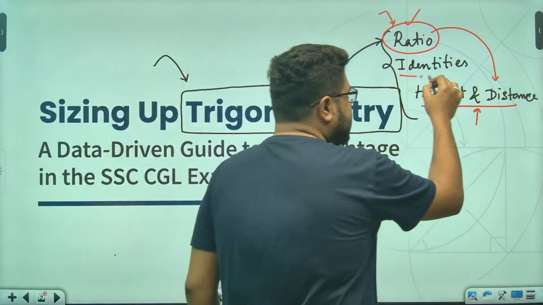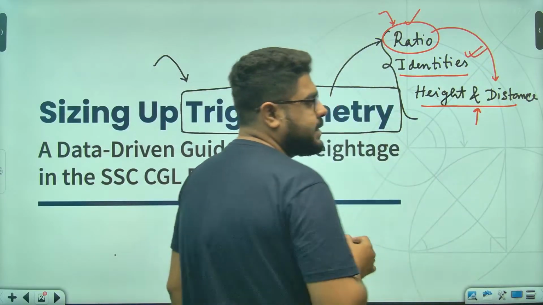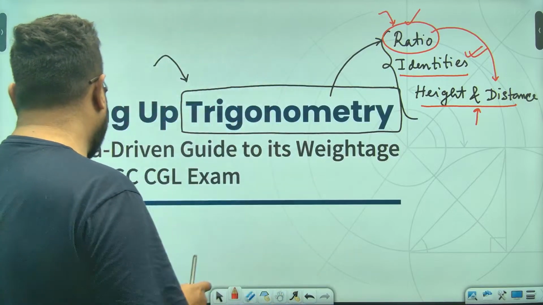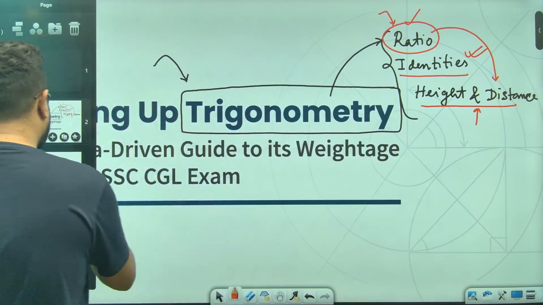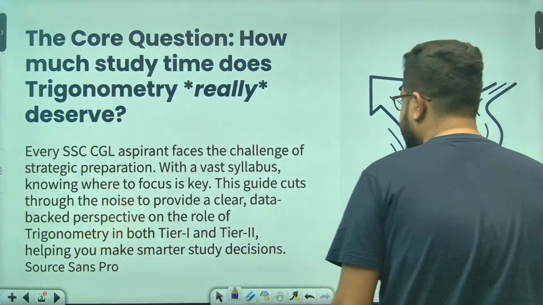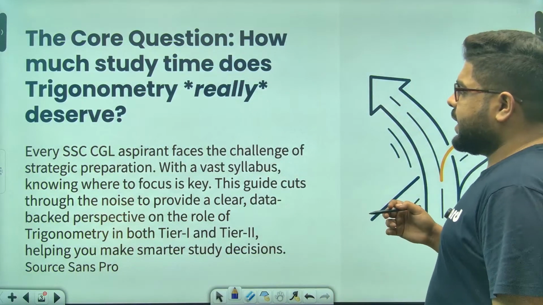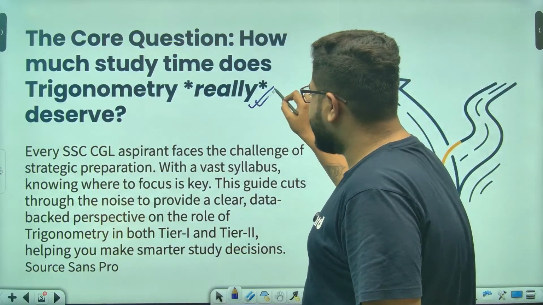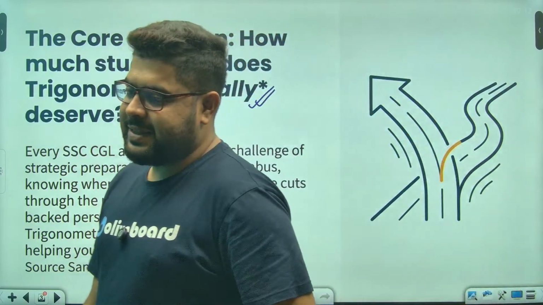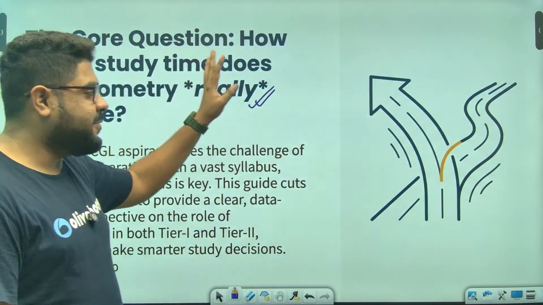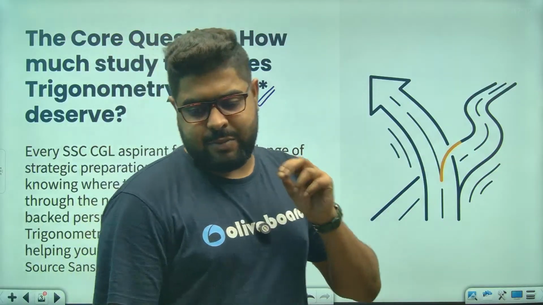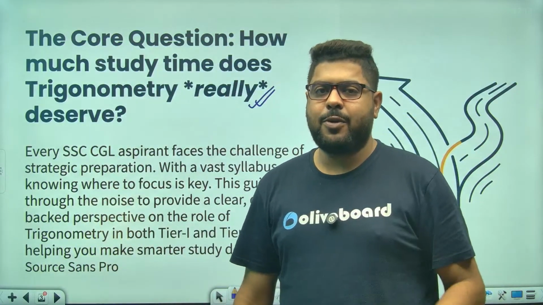Identities also have a few subtopics in them, and you need to know that as well. But before that, the first thing that is very important is how much importance it has in your actual exam. Does trigonometry really deserve your time? This is why I've made the PPTs in a different way. Please understand, this is not just a chapter anymore.